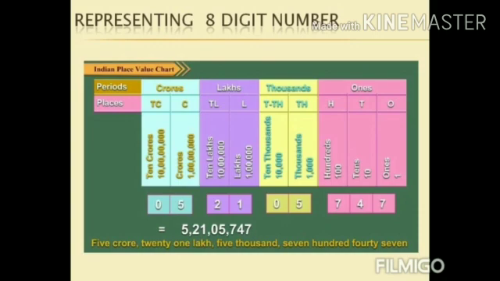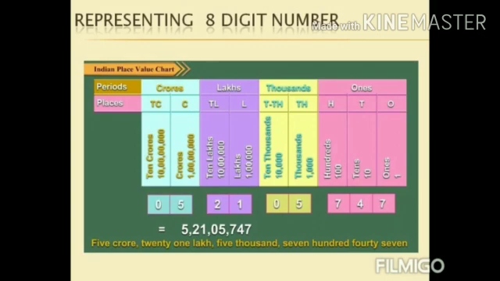Okay. In ones place I have placed 7, 4 in tens place, 7 in hundreds place. Took these 3 together in ones period. Next, 5 in thousands place. I have represented 0 in 10,000s place. So 0 and 5 in thousands period. In lakhs place 1, 10 lakhs place 2. So in lakhs period we have 21. Crores period we have represented 5 in crores place.